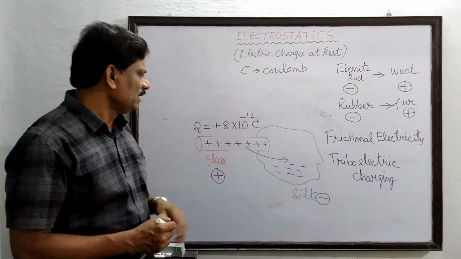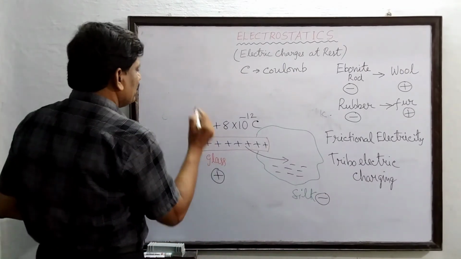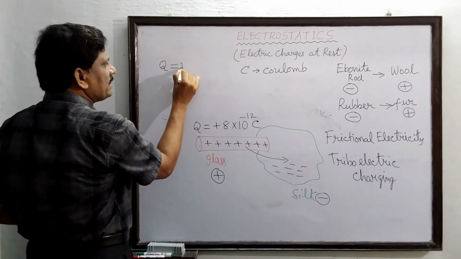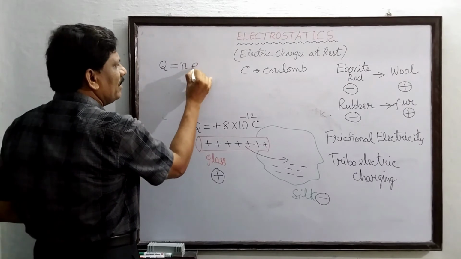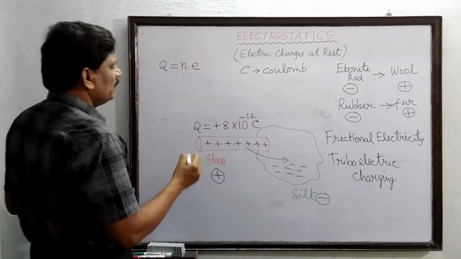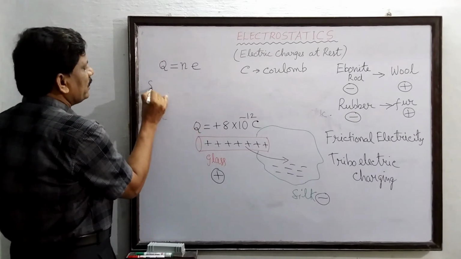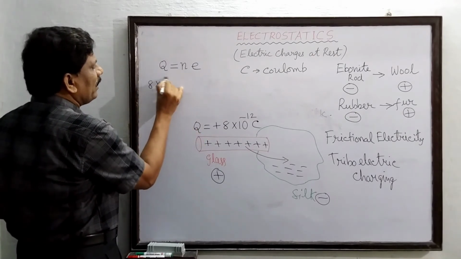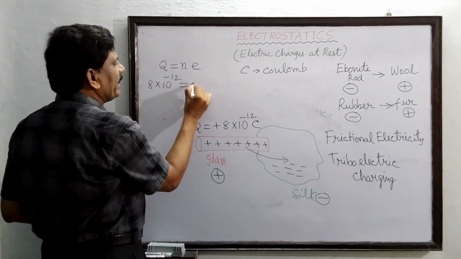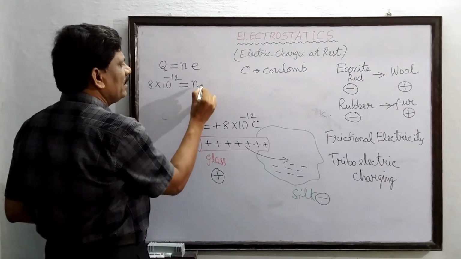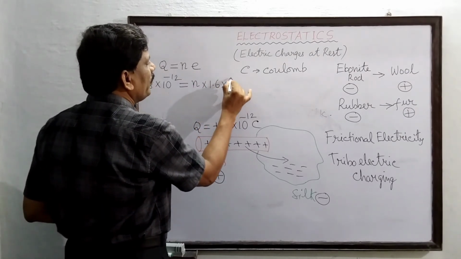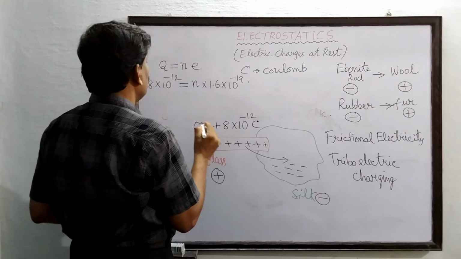For that we take Q. The quantity of charge is always expressed as integral multiples of the fundamental charge of an electron, e. So Q is 8 × 10^-12, the quantity of charge acquired, and the number of electrons lost is n, times the charge of each electron, 1.6 × 10^-19 coulomb.